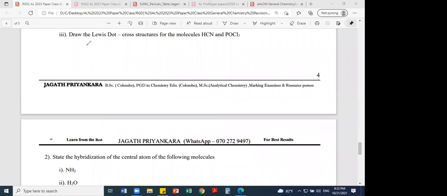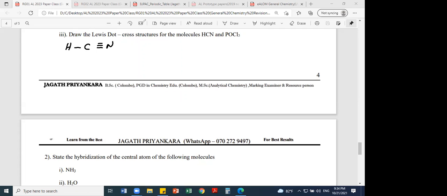So for HCN, if you can draw the skeleton, then it's easy to draw the dot and cross diagram. Hydrogen can form a maximum of one bond in any molecule. Remember, hydrogen will never become the central atom in a heteroatomic molecule, because hydrogen cannot form more than one bond. Carbon is linked with nitrogen by 3 bonds, which is the most stable arrangement for nitrogen.